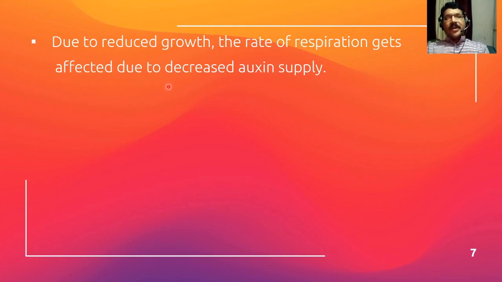Then, due to reduced growth, the rate of respiration gets adversely affected, and oxygen supply decreases.